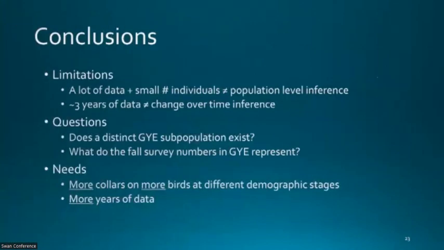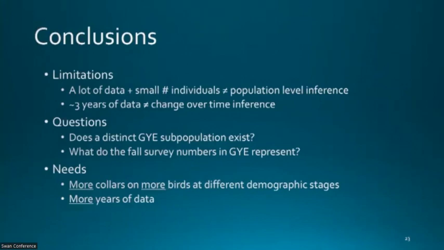So some conclusions. There are some very important limitations to consider with a 10-collar data set. This is a lot of intense data, but it's only for a small number of individuals. So we're not going to make any population level inference over this based on this data set. It's also a short-term data set. So we have about 3 years of data, so we can't really look at change over time. But what I think it does do is bring to light a whole bunch more questions.